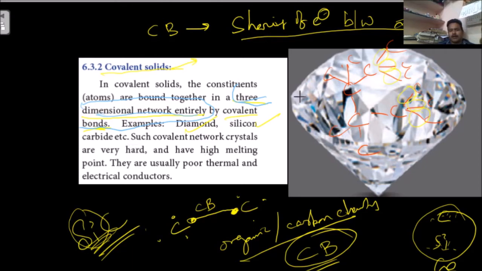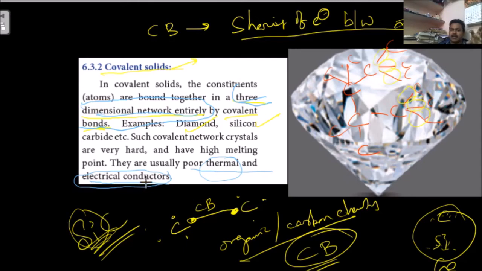They are also hard. Our diamond is also hard. They have high melting points. They are usually poor thermal and electrical conductors. They cannot conduct heat very quickly, and electricity also cannot pass through these. Through diamond it is not going to pass.